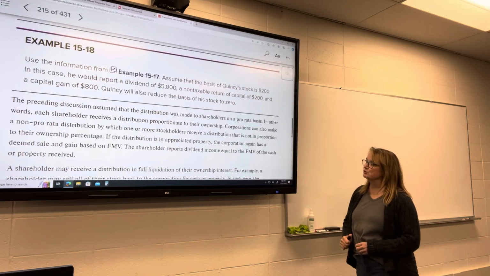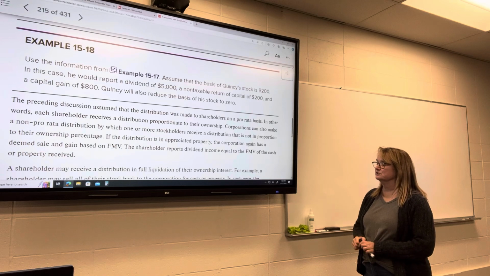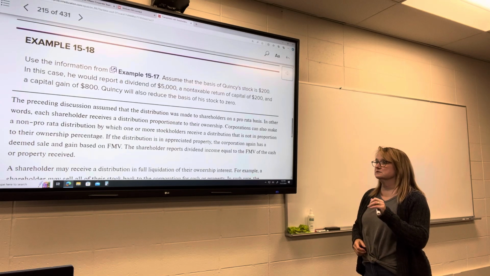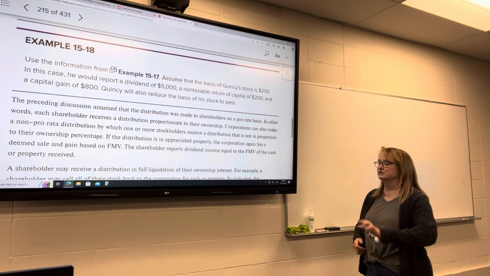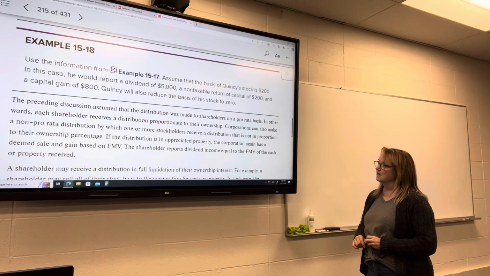for disproportionate distributions, corporations can make a non-pro rata distribution. So this is where it's not based on how much stock is owned. It's not equally distributed based on the stock.